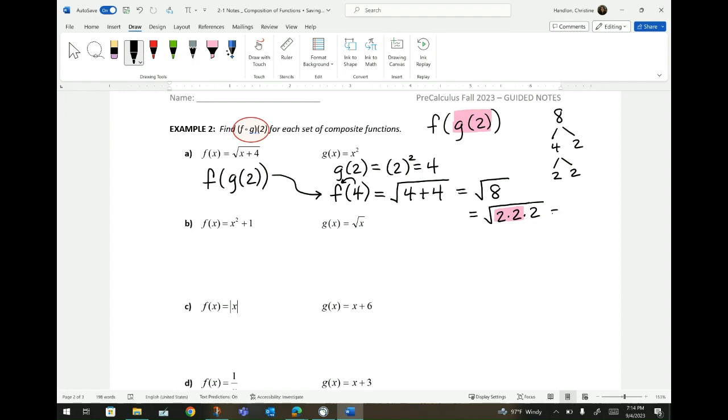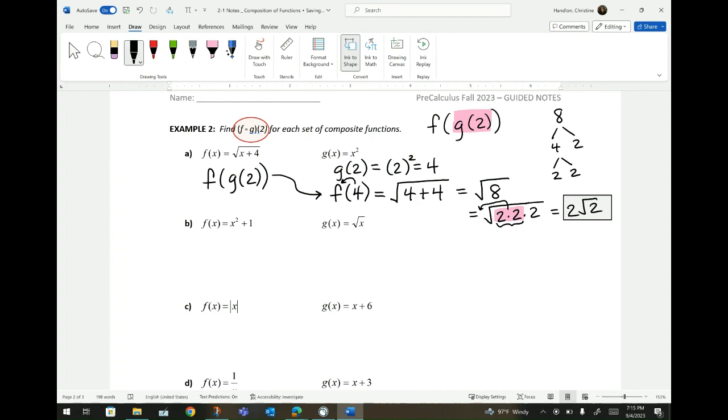That's going to end up being 2 square root of 2, because this pair makes a square root of 4, and the square root of 4 is a 2, and that goes out to the front of our radical, and only that 1 two stays inside. So the answer to part A is a value of 2 square root of 2.